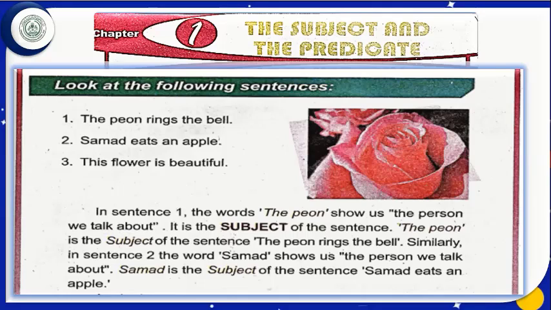In sentence 1, the words "the peon" show us the person we talk about. It is the subject of the sentence. The peon is the subject of the sentence. The peon rings the bell. Similarly, in sentence 2, the word Samad shows us the person we talk about. Samad is the subject of the sentence. Samad eats an apple.